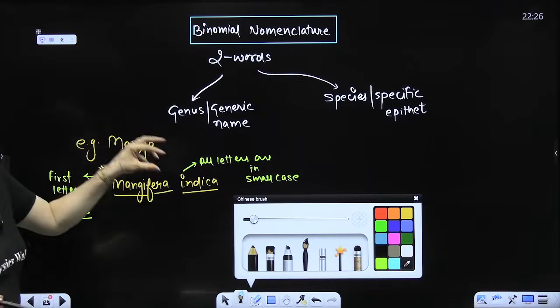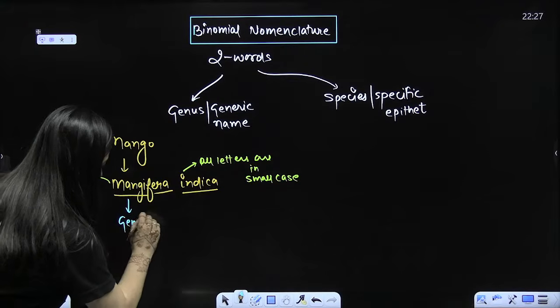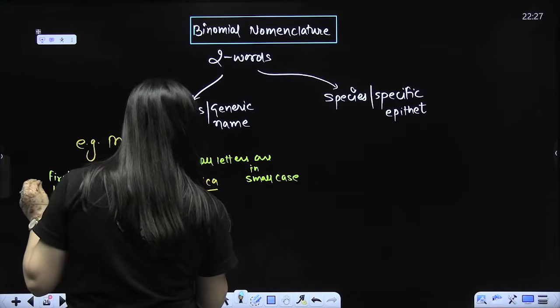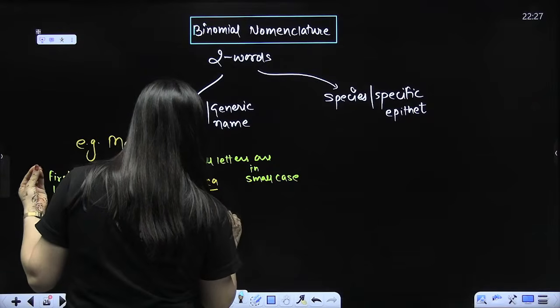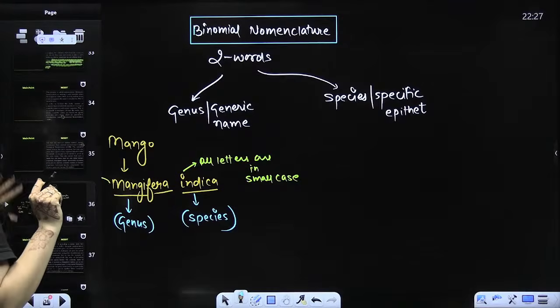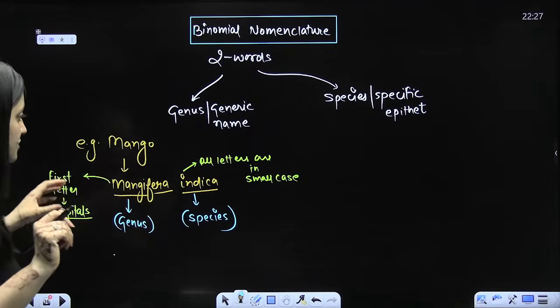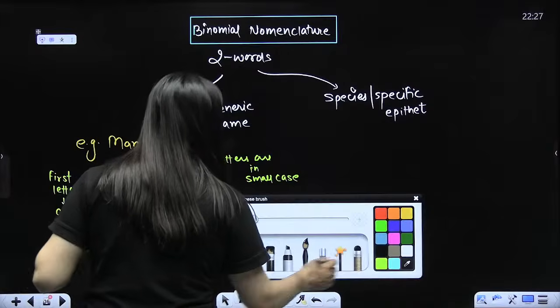Whenever you write the name, this is going to be the genus name, the generic name, and this is the species. I'll tell you the meaning of genus and species later, but as of now, understand that.